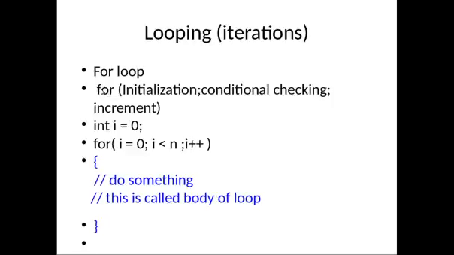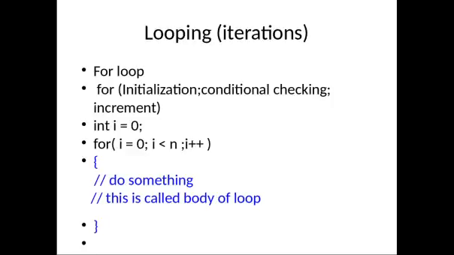You use the keyword for. Inside the left parenthesis and right parenthesis you have to put 3 expressions, separated by semicolons. Initialization is one expression, another expression is the condition checking, and then the increment operation. So these 3 expressions or operations are separated by semicolons and enclosed inside the left and right parentheses. This is the syntax.